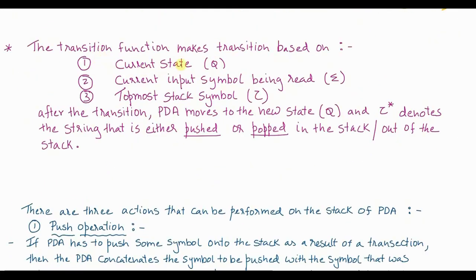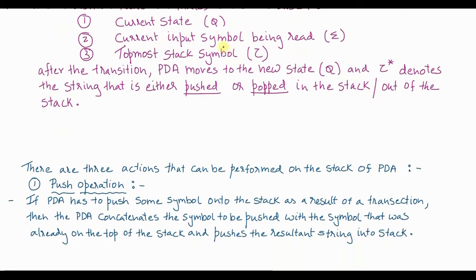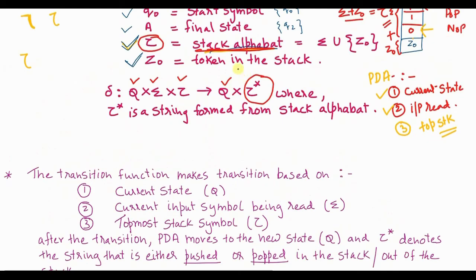So the transition function makes a transition based on the three things I have already told you: the current state, the current input symbol being read, that is sigma, and the topmost stack symbol, that is tau. After the transition, the PDA moves to a new state, capital Q, and tau star denotes the string that is either pushed or popped in the stack, in or out of the stack. So what is tau star? Basically, it's a string form, right?